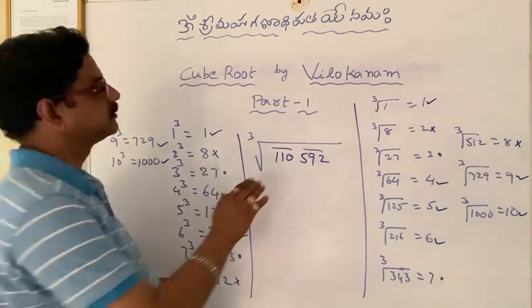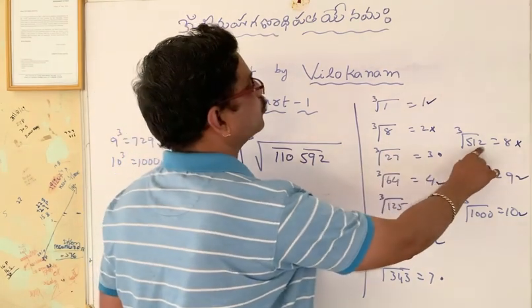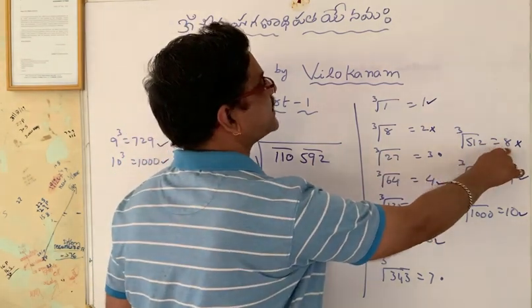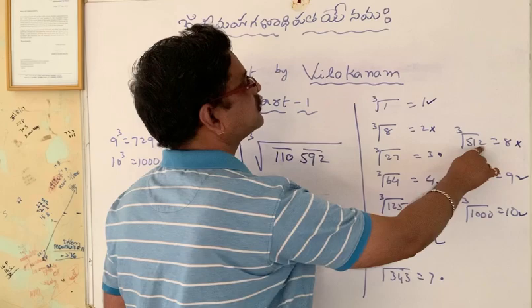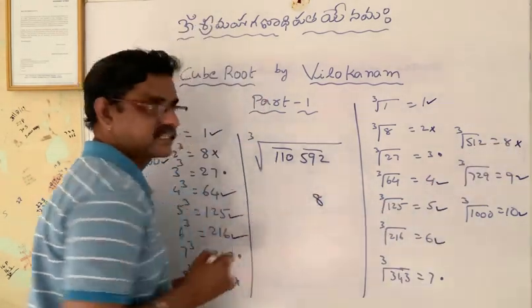Now this is a perfect cube ending with 2. A perfect cube ending with 2, its cube root ends with 8. So the units place is 8.